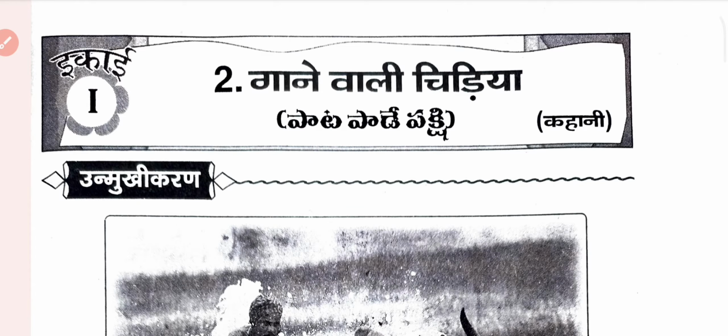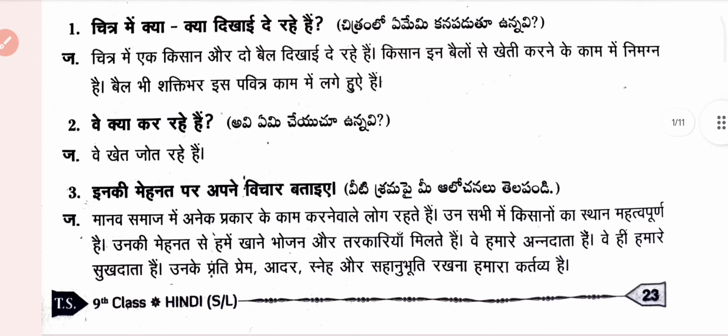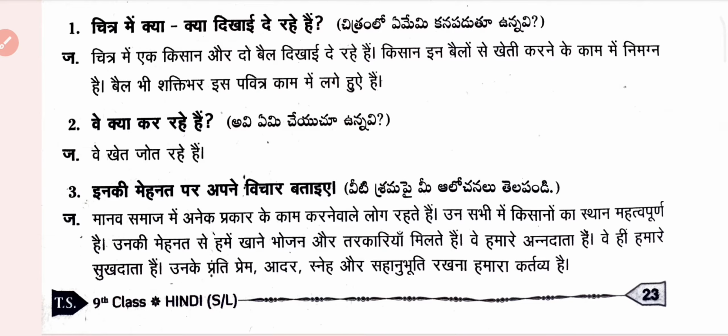Here you can see this is our chapter number 2, Gane wali Chidiya. We already saw the question, and this is our answer. This is our face sheet, as you can see in the textbook, and these are the three question answers. I already told you there are three questions in the face sheet, and these are those three answers: first one, second one, and third one. If you want to write this, just pause the video and write. I hope it's clear, because this is given in Telugu and Hindi also.